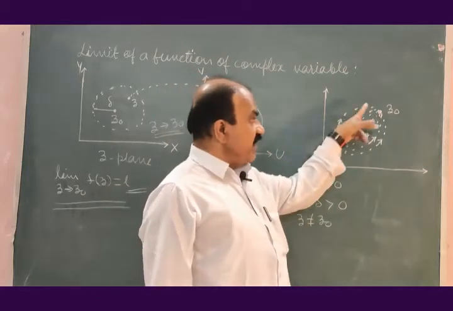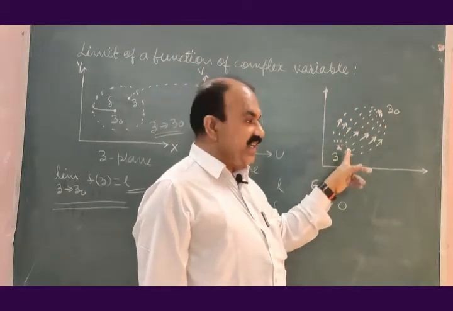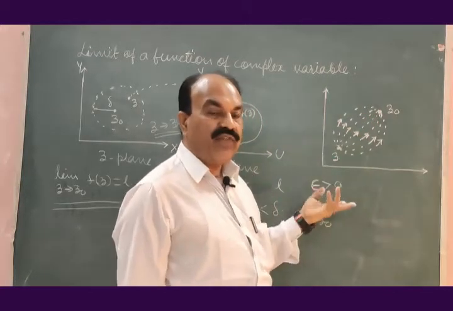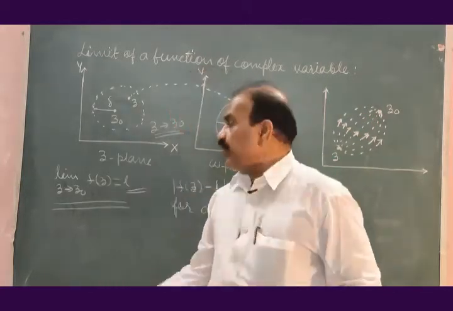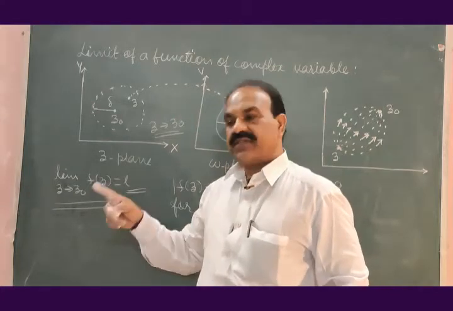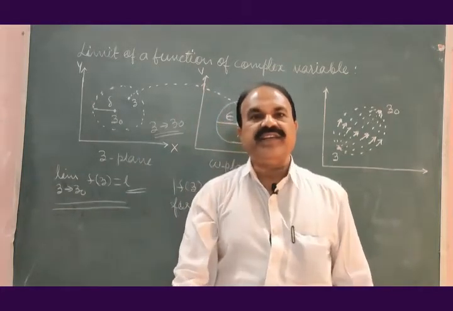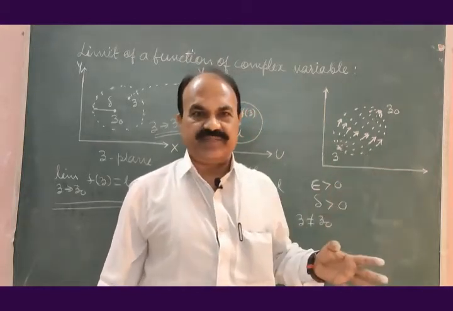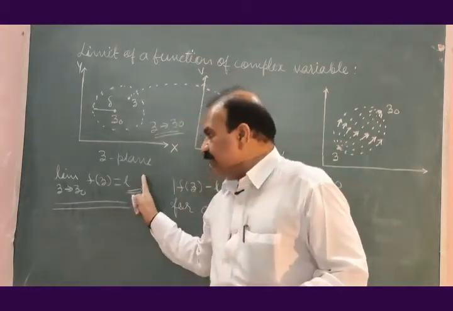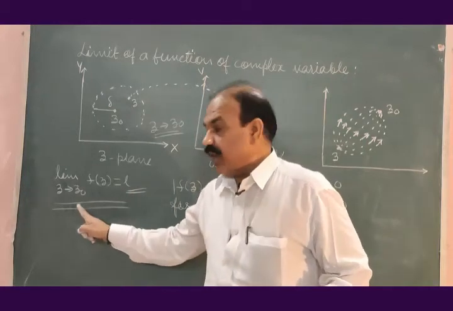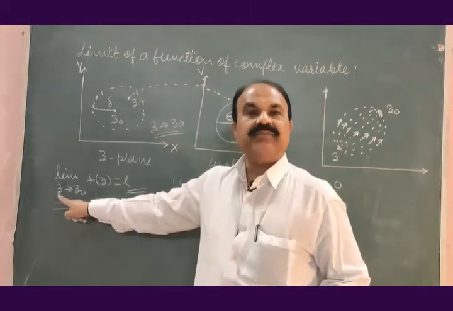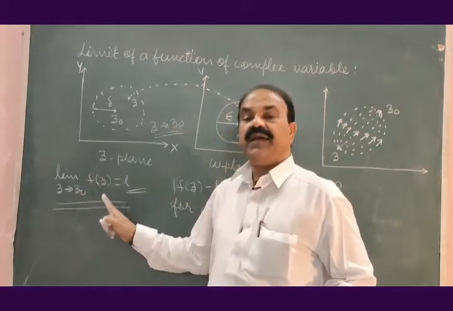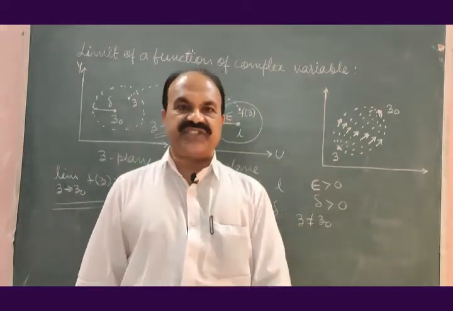If z is taking different paths to approach z0, and for these different paths we are getting different limits, then limit is not present for the function f of z. If we are getting the same limit for f of z, whatever may be the path taken by z to approach z0, then only limit of f of z exists.